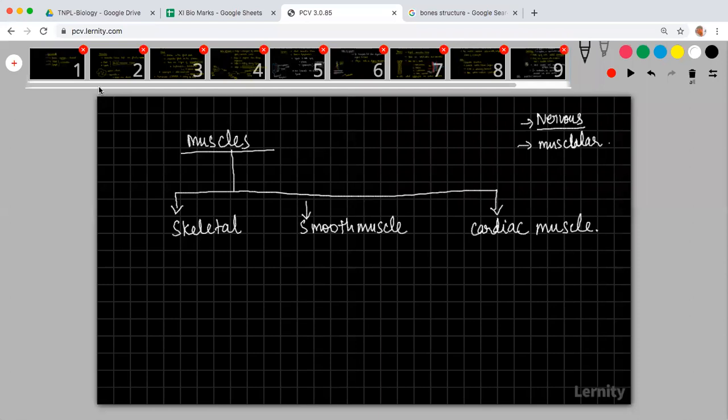Muscles are also connective tissues only. There are three types: skeletal, smooth, and cardiac. Skeletal muscle is also called voluntary muscle. Smooth muscle is also called involuntary muscle.